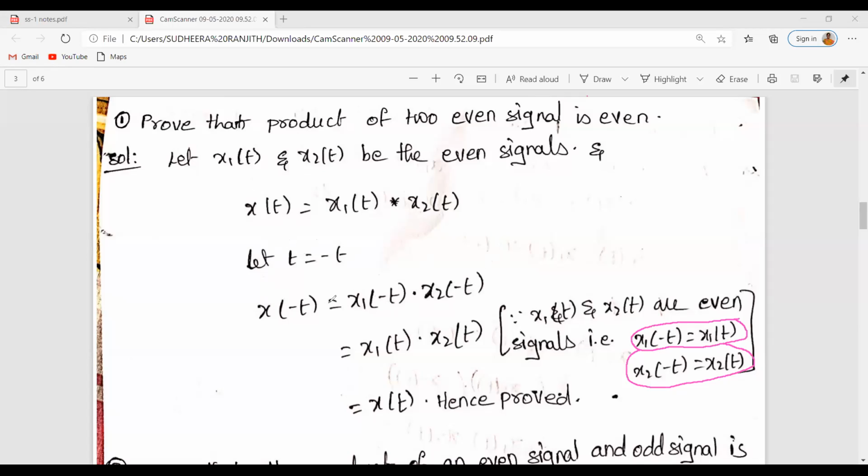Since both are even signals, they can be replaced with x1 of t into x2 of t, which is nothing but x of t, isn't it? So here x of minus t is equal to x of t. So it is an even signal. We have proved that the product of two even signals is an even signal. Clear?